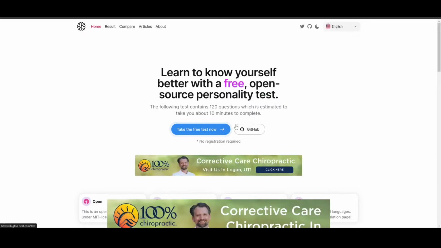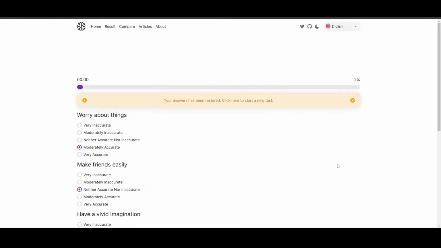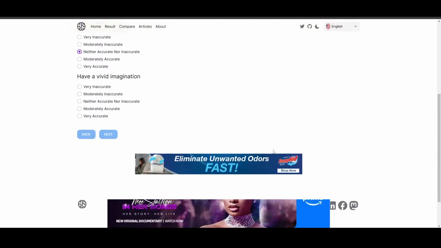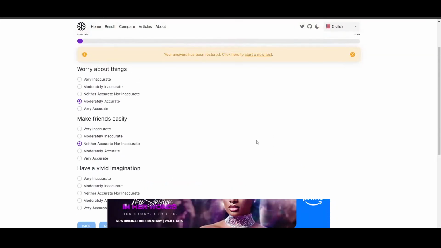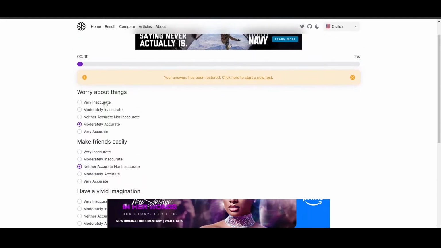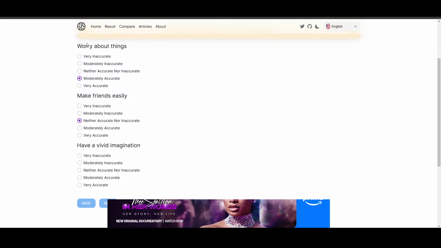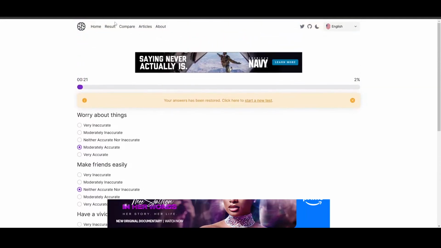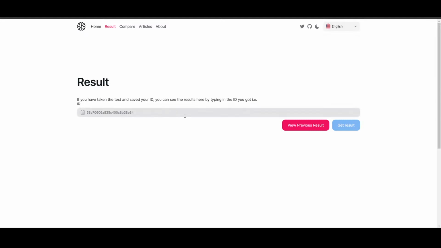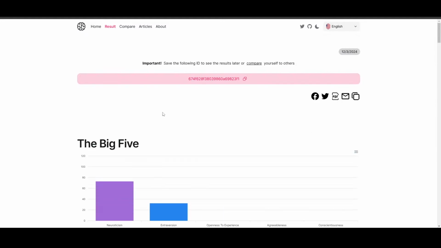This is a free version of it where you don't have to really worry about it, no registration or anything else. Click where it says take the free test, and then it's going to basically have you fill out the test, right? So again, pretty straightforward. And the way that this works is it's going to ask you how well each of these little sentences here describe you. So do you worry about things: very accurate, very inaccurate? You guys know how these things work. And then as soon as it's done, it's going to give you your results.